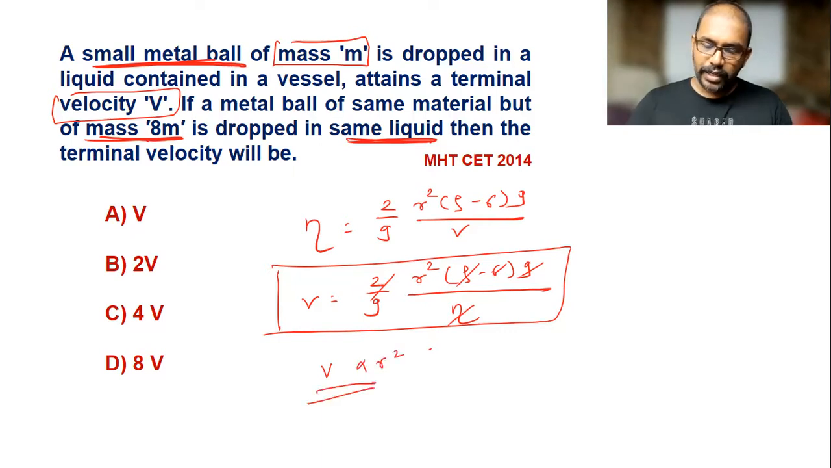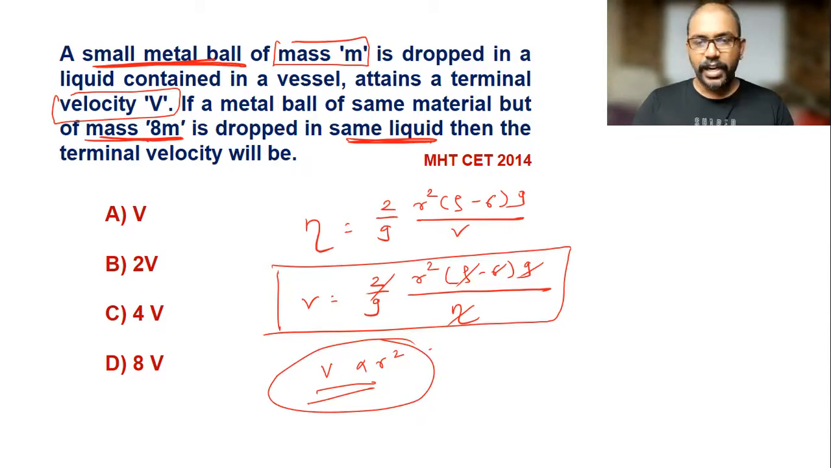I think the radius is not given, but here it is the same radius. So if the radius is the same, obviously the terminal velocity is the same. If the terminal velocity they gave is v, then the later terminal velocity is also v.